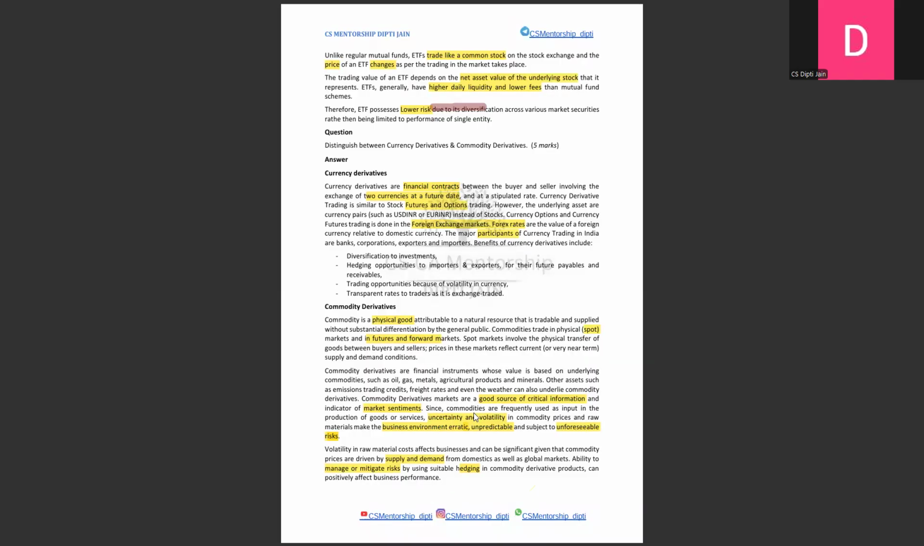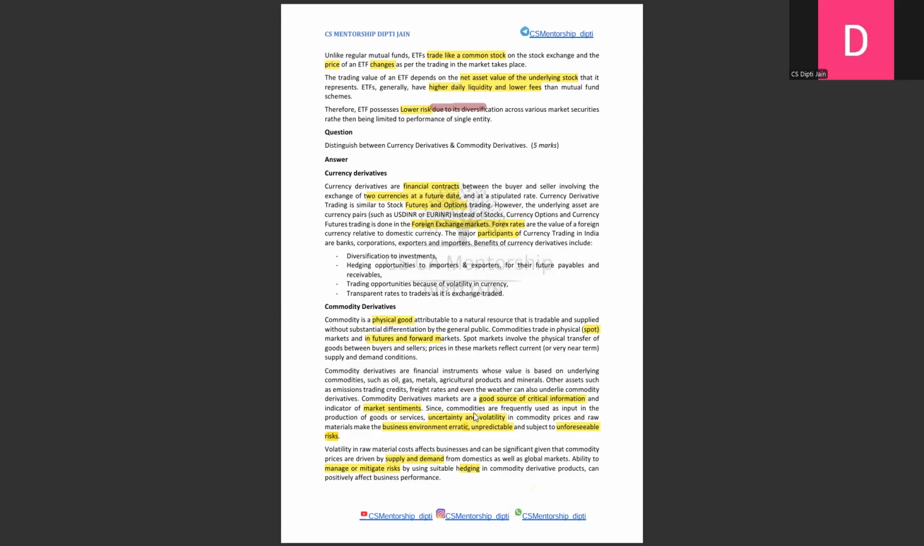Okay. Now, an ETF trades like a common stock, and its price changes as per the trading in the market. How is its value derived? Its value is derived from the NAV of the underlying stocks, or whatever stocks are there in the index; from its NAV we can determine the ETF's value. It has higher daily liquidity and lower fees than a mutual fund.